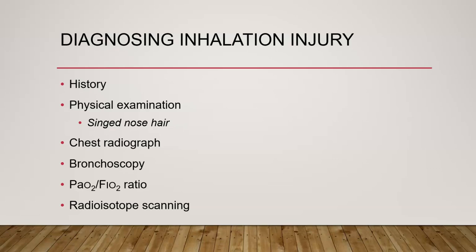That's the arterial oxygen divided by the FiO2 that the patient is receiving. As you learned earlier, this is a great tool to use when we are looking for ARDS. These patients are going to potentially develop ARDS, so we want to keep an eye on the PF ratio.